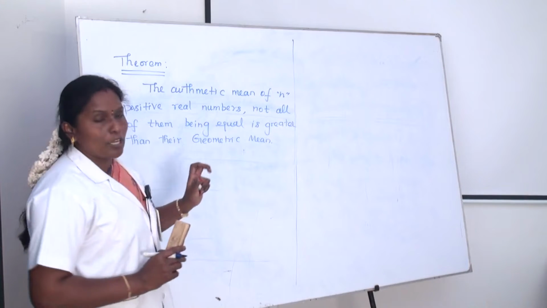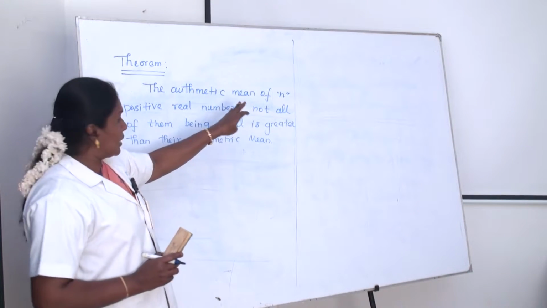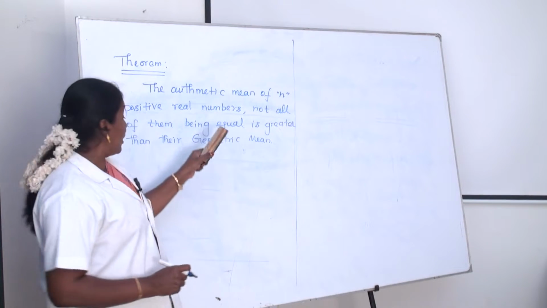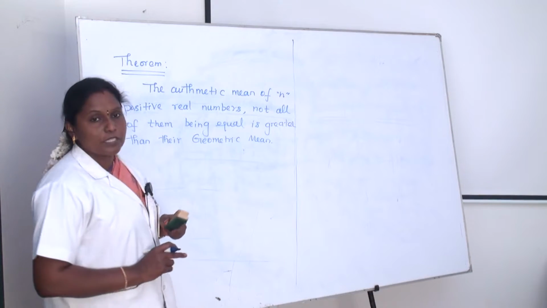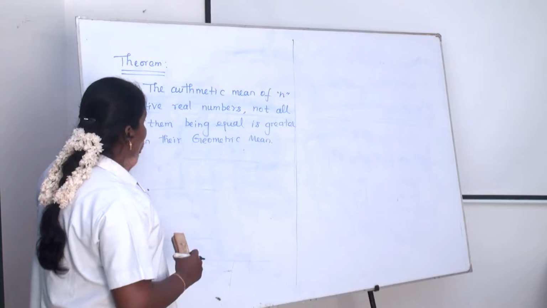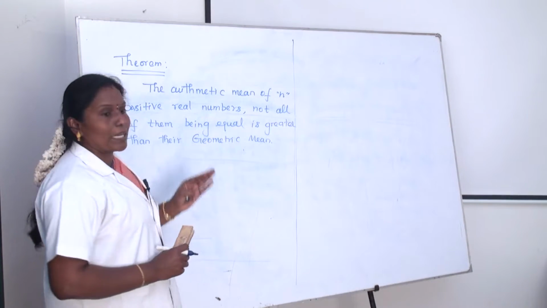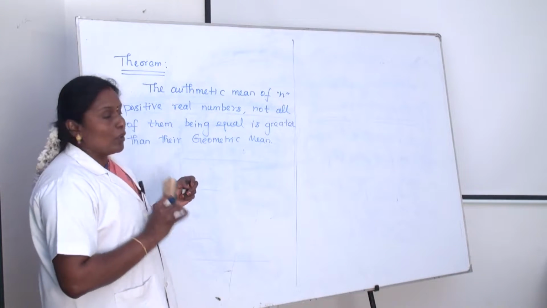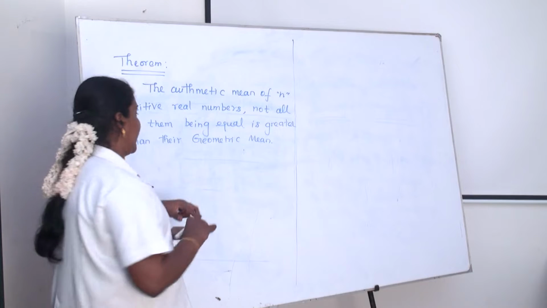What is the condition of that statement? N positive real numbers, not all of them being equal, the arithmetic mean is greater than their geometric mean. If they are all equal, then the arithmetic mean, geometric mean and harmonic mean are all equal. On purpose we are taking not all of them being equal.